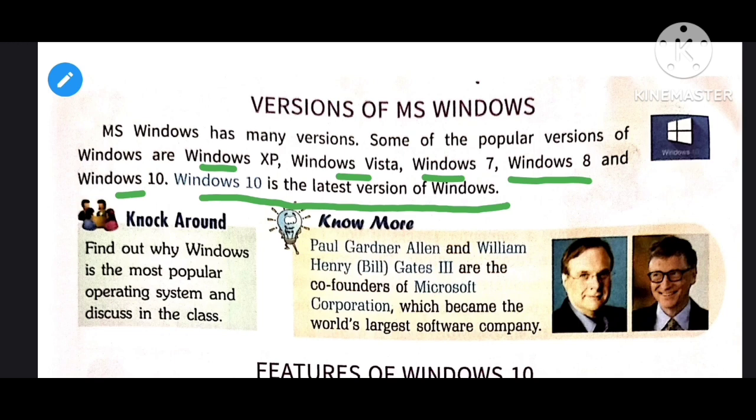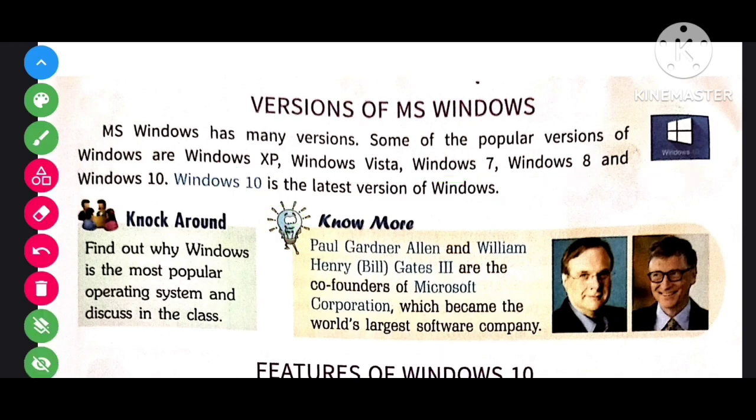You also have to know that Paul Allen and William Henry Bill Gates III are the co-founders of Microsoft Corporation. Microsoft is an operating systems company that helps to give software and many things. These two are the founders of Microsoft Corporation, which became the world's largest software company.